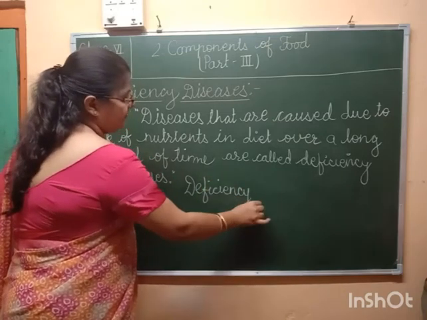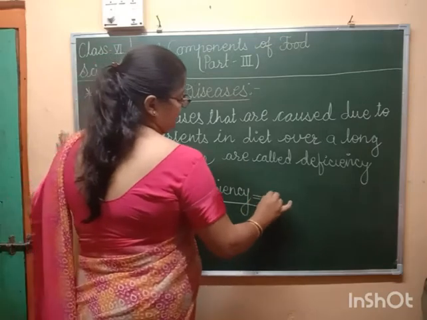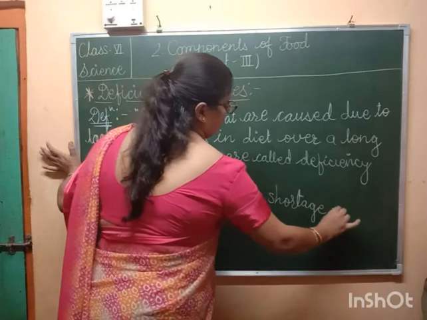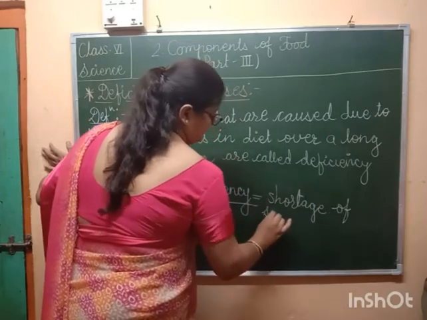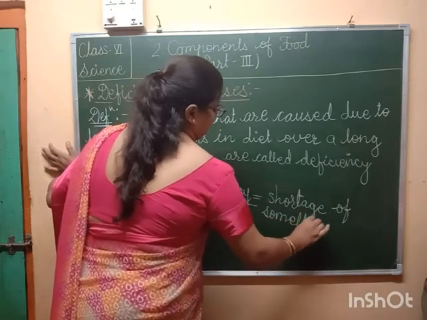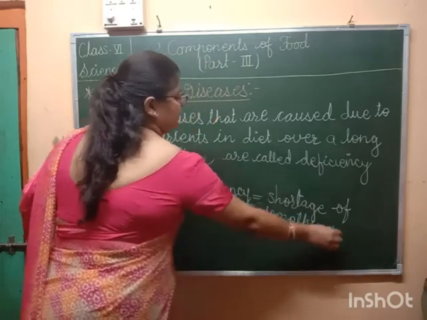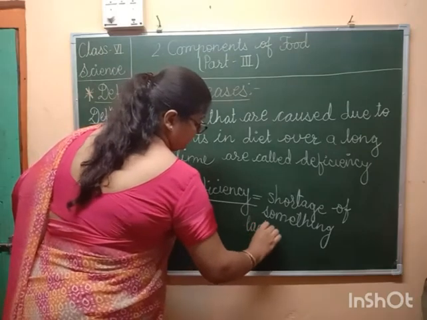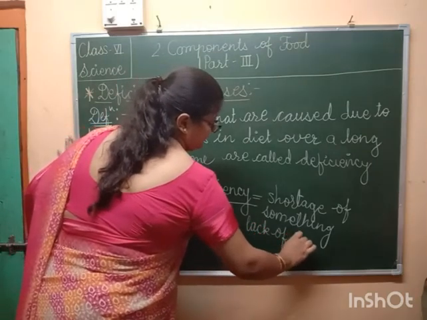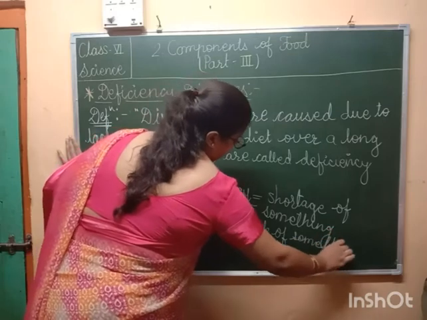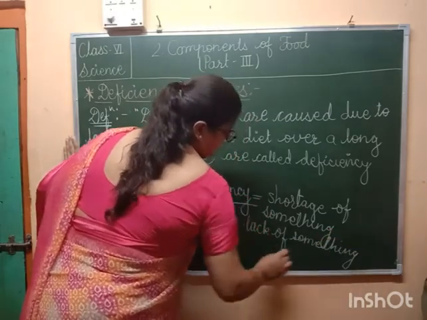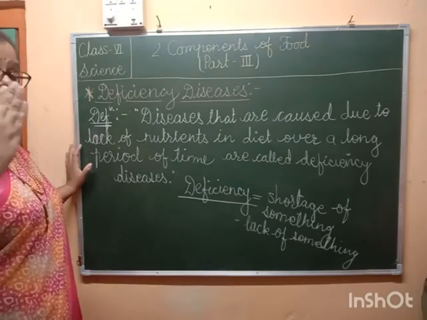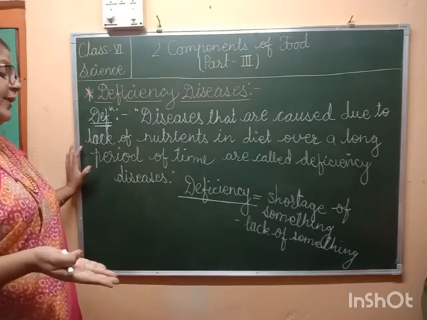Deficiency means a shortage of something, or a lack of something. So deficiency means a shortage of something or lack of something.